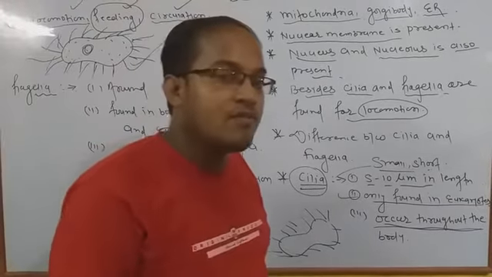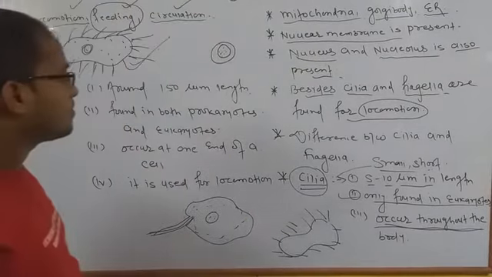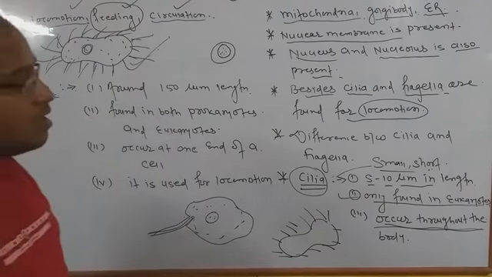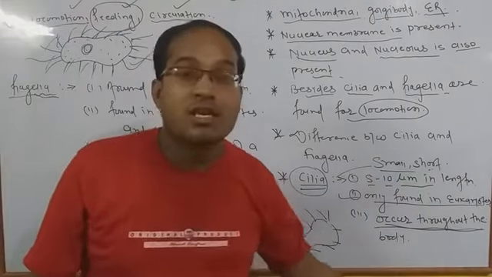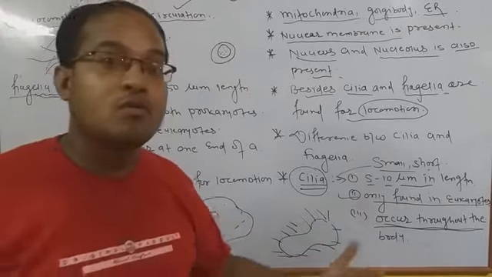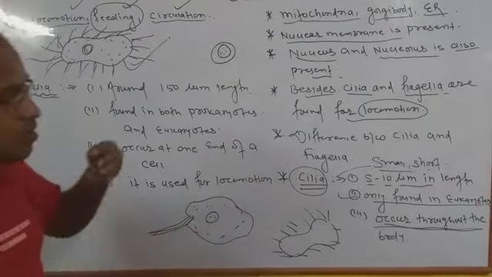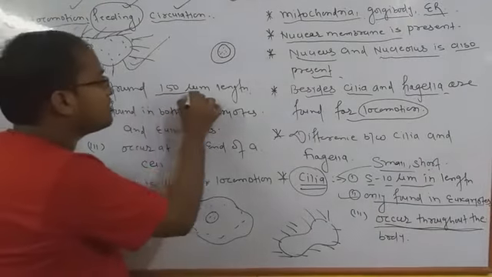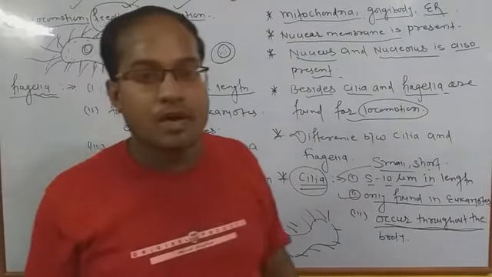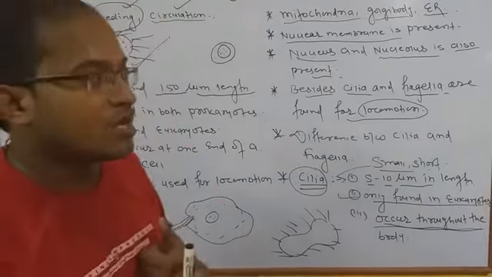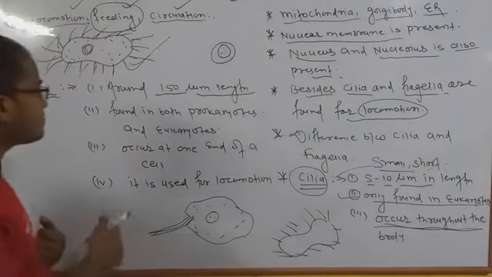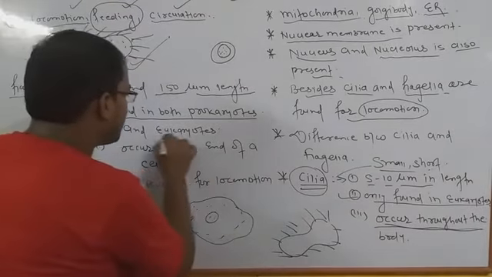Now next we have to discuss the last topic of today's class, and that is flagella. What is the meaning of flagella? Because in previous we have studied cilia and flagella, both are important for locomotion, but flagella are longer than cilia. ये cilia से बड़े होते हैं. The size ranges around 150 micron. इनकी जो size होती है, जो length होती है, ये approx 150 micron होती है. Next, they are found in both prokaryotes and eukaryotes.